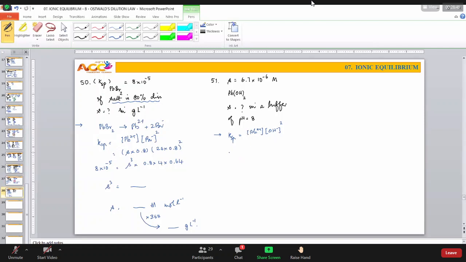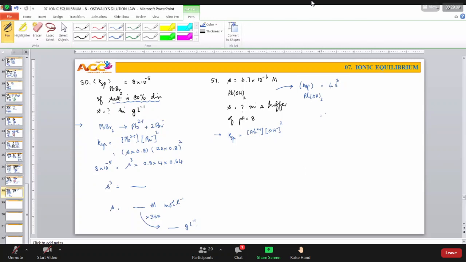KSP will remain constant. Is KSP given to us? No, KSP is not given. No problem. If KSP is not given, because it is saying solubility in water, what is KSP if it is in water? Which type of electrolyte? Ternary electrolyte. What is the meaning of ternary electrolyte? 4s cube.